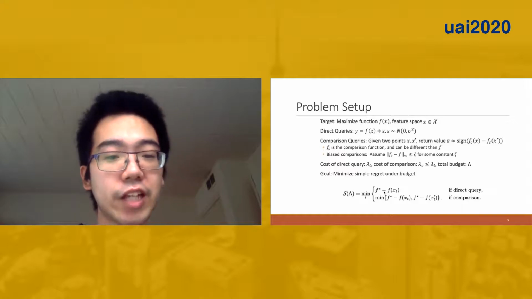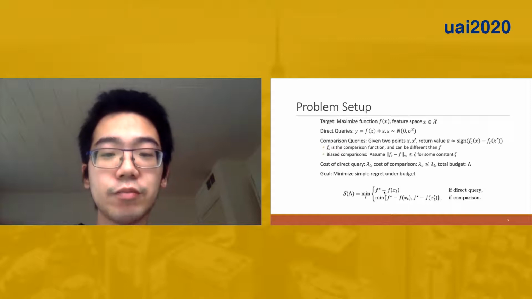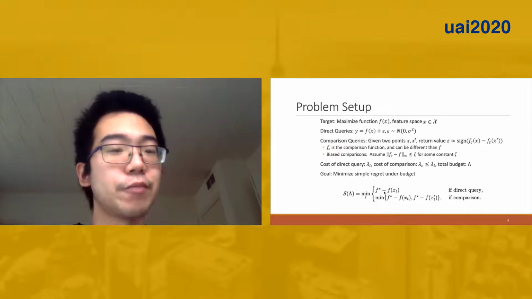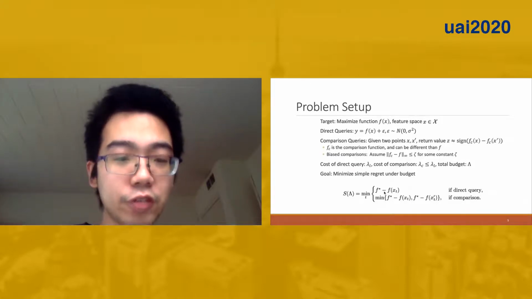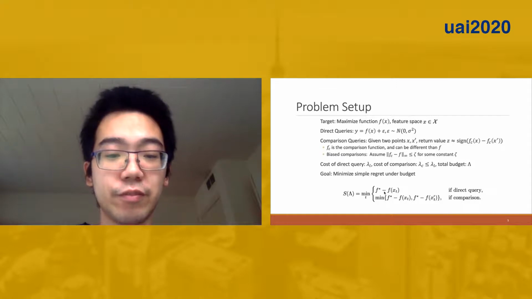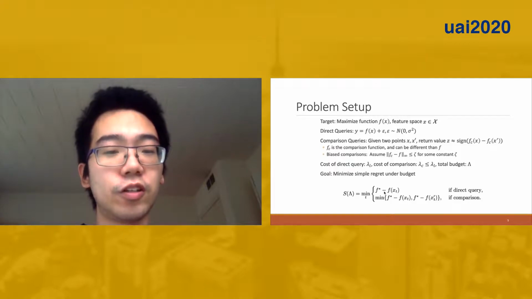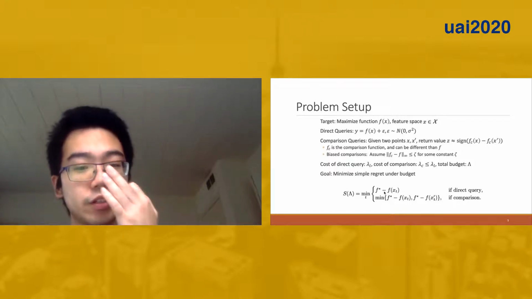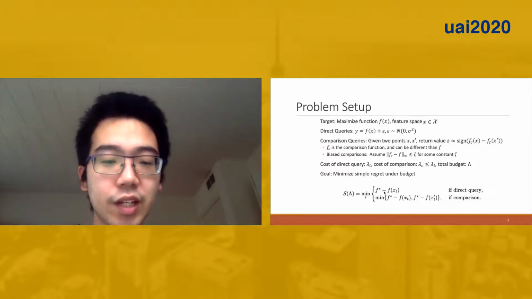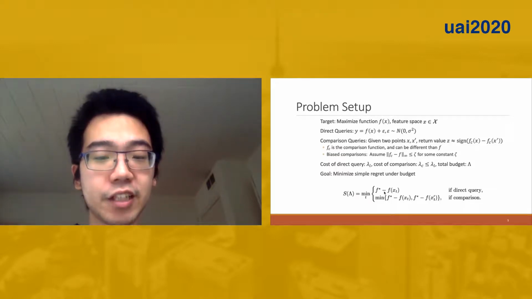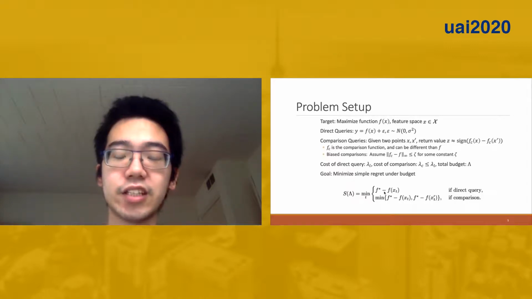We assume that each direct query costs lambda L and each comparison costs lambda C. We assume lambda C is smaller than or equal to lambda L because comparisons are typically cheaper. And we have a total budget of big lambda. Our goal here is to minimize the simple regret under the given budget. The simple regret is defined as the minimum of all regret under all the iterations. If we query a direct query, it is defined as f star minus f(xt) if we query xt. If we compare xt and xt prime, it is defined as the minimum of the optimization gap of xt and xt prime.